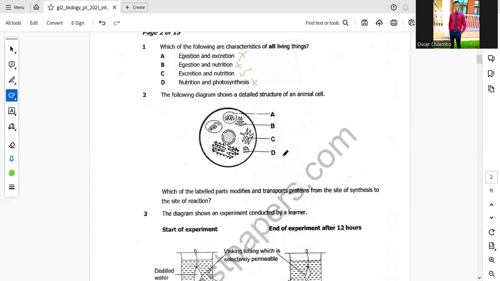The following diagram shows a detailed structure of an animal cell. Which of the labeled parts modifies and transports protein from the site of synthesis to the site of reaction? We must know that the structure responsible for modification and transportation of protein is the Golgi apparatus, which is represented by letter B.